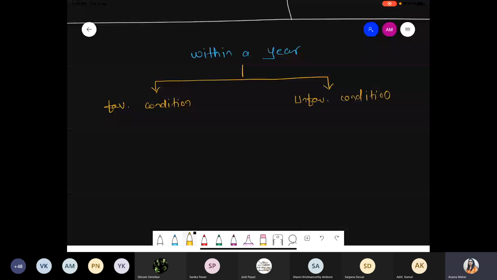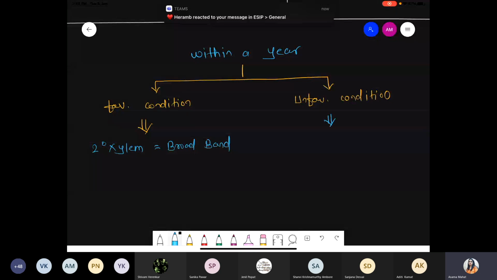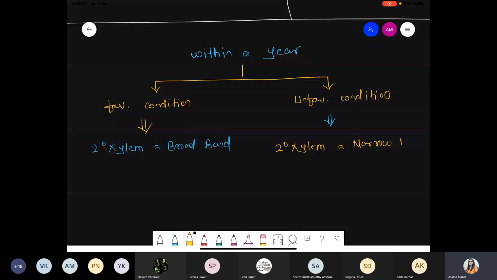We discussed that during the favorable condition, there is a formation of a broad band of secondary xylem, because it is more active as compared to secondary phloem. When you compare this with the unfavorable condition, the secondary xylem that gets formed forms simply a narrow band. So one is a broad band during the favorable condition, and in the unfavorable condition, they form a narrow band.